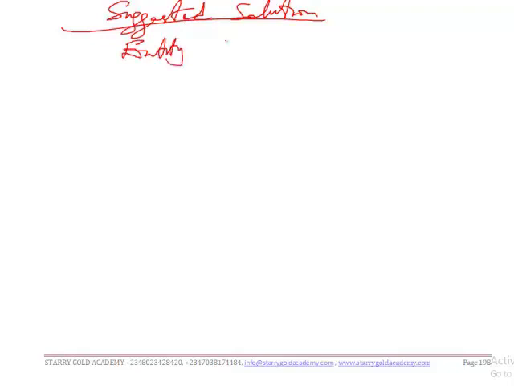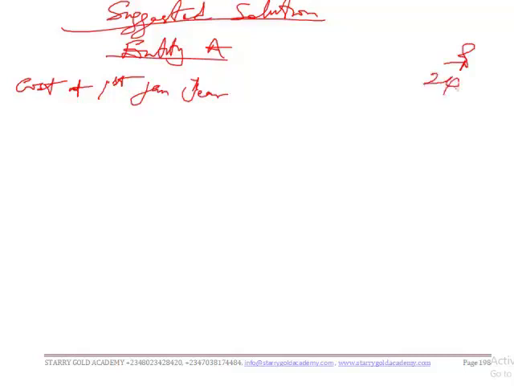Okay, our suggested solution. Now first we have what? We have the name of the entity is not given. So let's just use entity A, and then we have our cost. Cost at 1st January year 1, we have that to be 240,000. So less